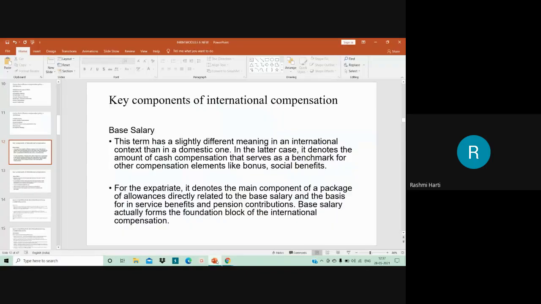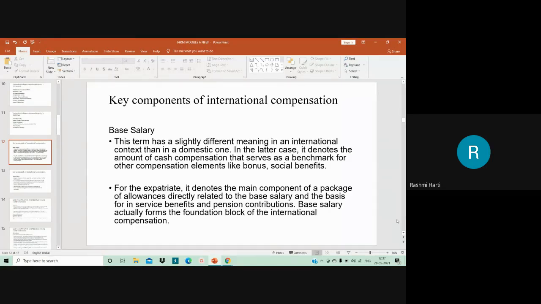So the term base salary is slightly different when it comes to international compensation. In domestic compensation, basic salary includes basic and DA, but in the international context it is very different. It denotes the amount of cash compensation that serves as a benchmark for other compensation elements such as bonus and social benefits. For expatriates, it denotes the main component of the package of allowances.